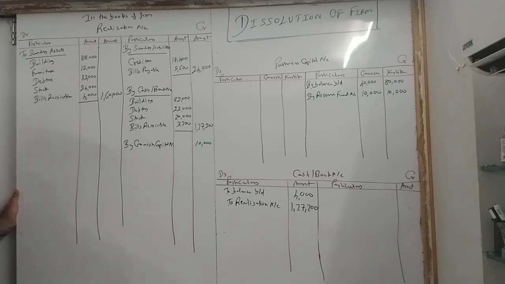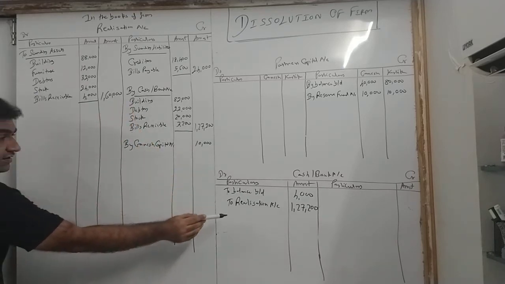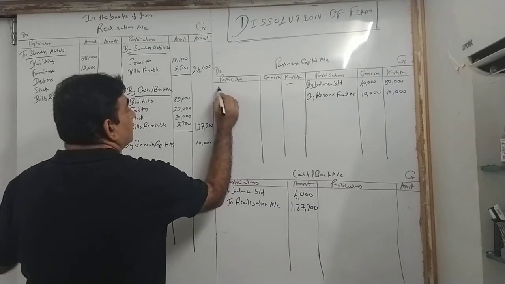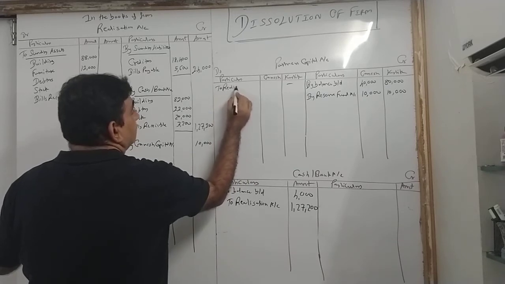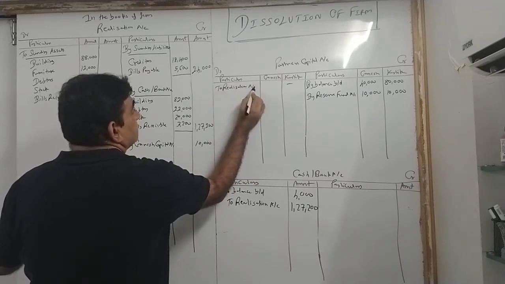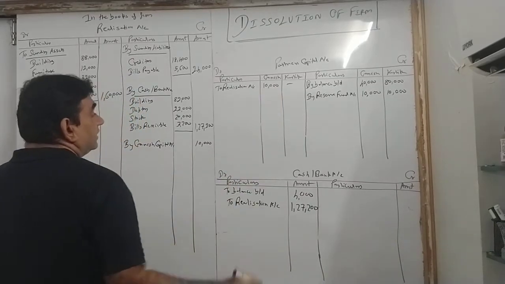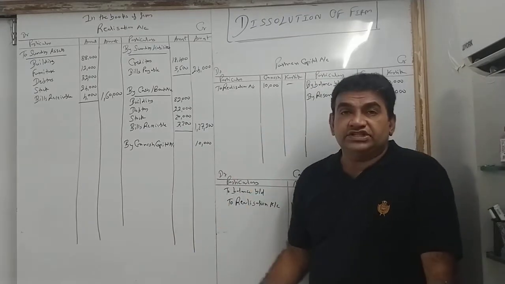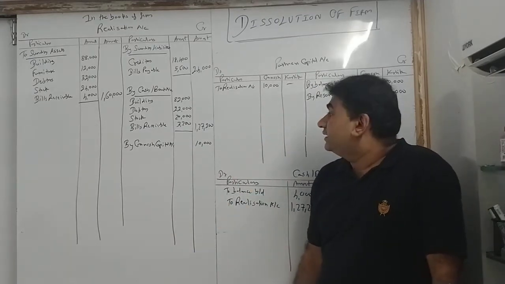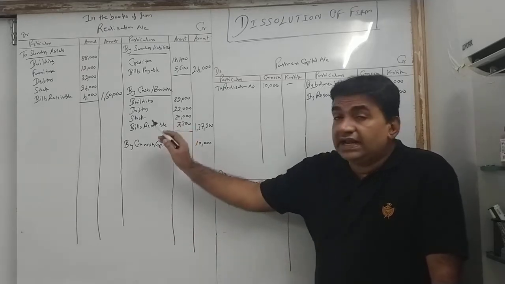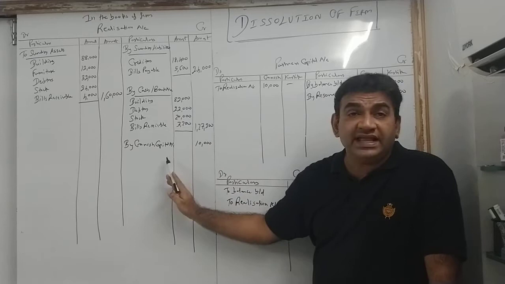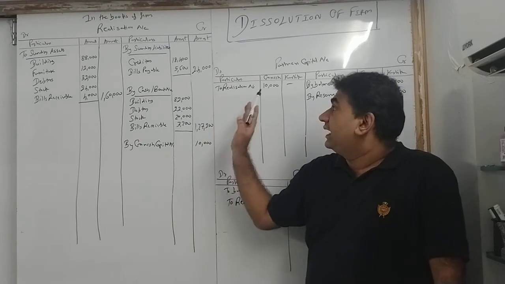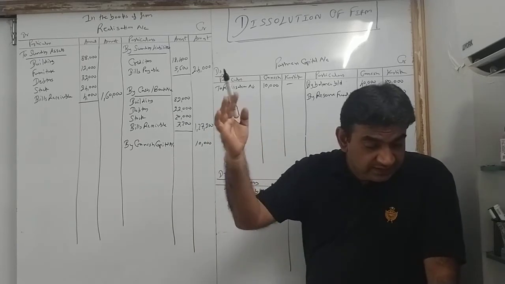Now what will you do? When I wrote by cash bank, the second effect went on the debit side of cash bank. When I write by Ganesh capital, the second effect you will write on the debit side of capital to realization account 10,000. Okay? By Ganesh's capital 10,000 and to realization in the column of Ganesh 10,000. Clear with this? I repeat, if it was sold, by cash bank; if it is taken over by the partner, by partner's capital and debit the respective partner. Clear? Next.